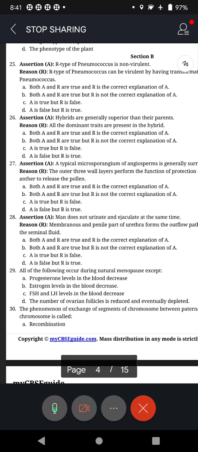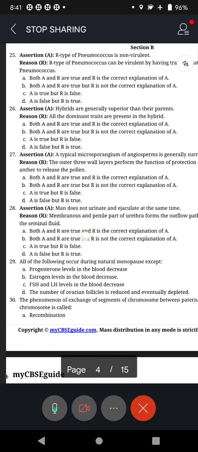Option B: Both A and R are true, but R is not the correct explanation of A. Sandeep is telling B is the answer. Is it correct, Kadkol? Why is R not the correct explanation? Because R type will produce a rough outer surface, it's non-virulent. Yes, so I think Kadkol has arrived at the answer. B is the correct answer, because transformation means change in the gene constitution by picking up genes present in the environment, isn't it?